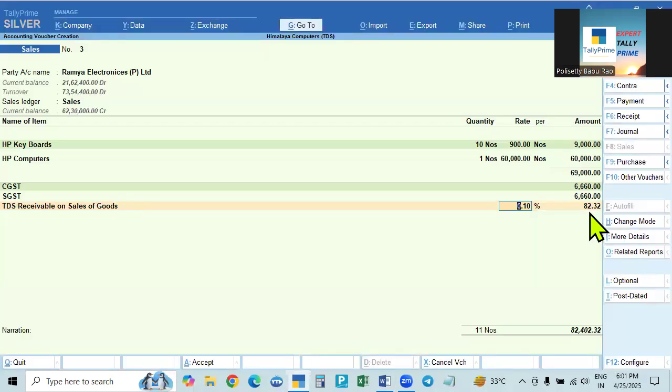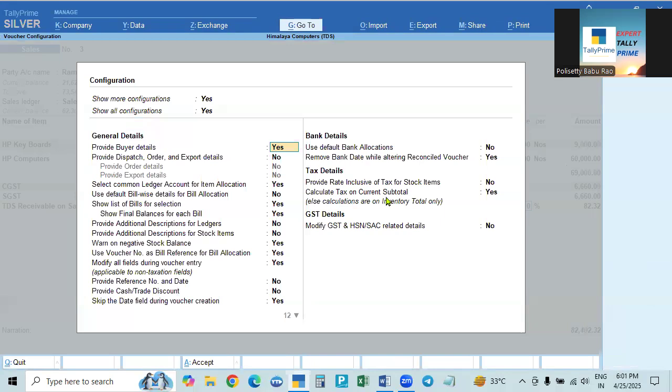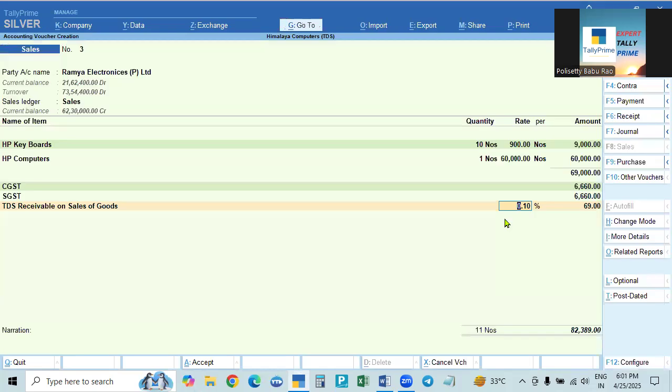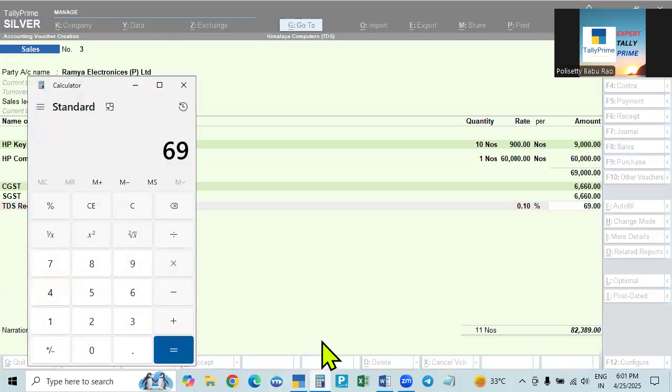Okay. That is why what you have to do is go to this one, calculate tax on subtotal. Yes means on the subtotal including tax, it is calculating. Here it is given: on subtotal, yes. Else, calculations are on inventory total only. So make it no. No means don't calculate on the subtotal. If you make it like this, see, it is calculating 0.1% on 69,000 only. See, on 69,000 only, 69 rupees it is calculating.